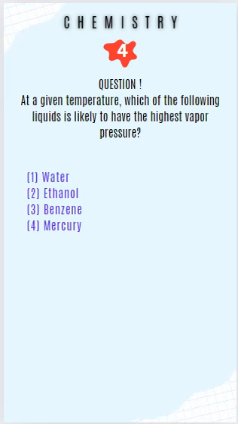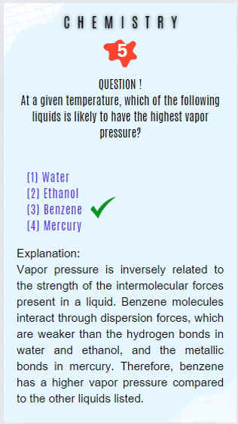Now the question is, at a given temperature, which of the following liquids is likely to have the highest vapor pressure? The correct answer is option 3. Vapor pressure is inversely related to the strength of the intermolecular forces present in a liquid. Benzene molecules interact through dispersion forces, which are weaker than the hydrogen bonds in water and ethanol, and the metallic bonds in mercury. Therefore, benzene has a higher vapor pressure compared to the other liquids listed.